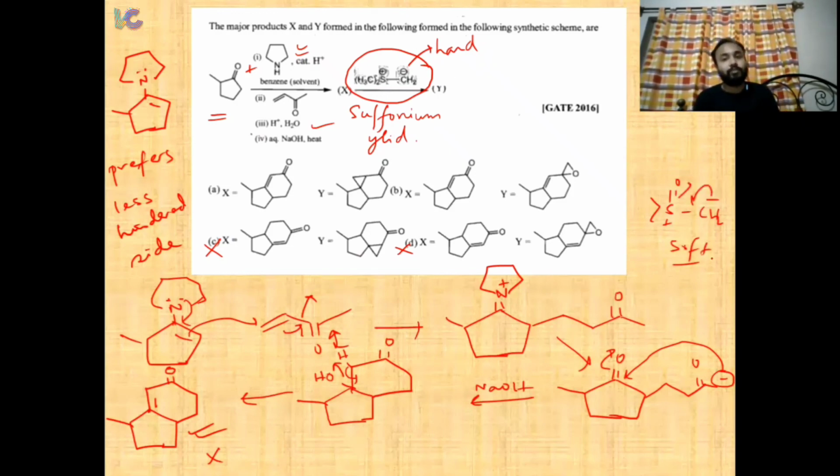So this one is sulfoxonium. And the given one is sulfonium ylide, which is hard. So it prefers the hard center, that is the CO center. It will form an epoxide at the CO center. Here we would get a cyclopropane at the CC bond, which is a soft bond. But here the sulfonium ylide is hard, so it will prefer the hard CO center. We will end up with this product. So option B is correct.